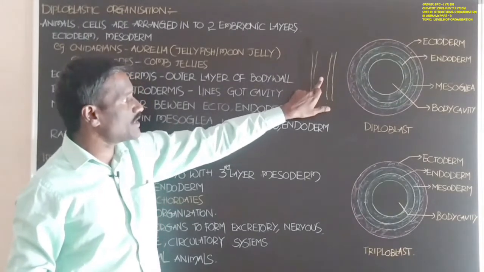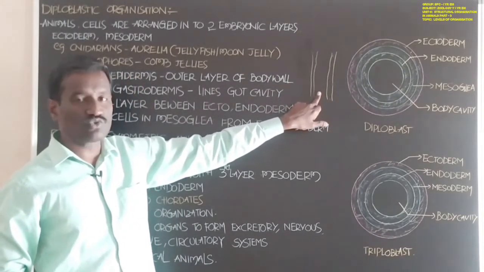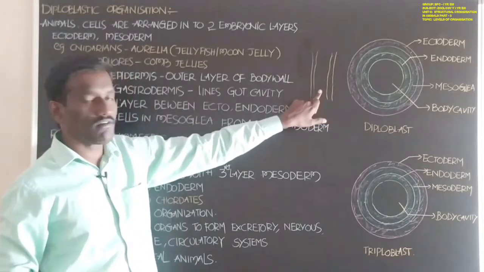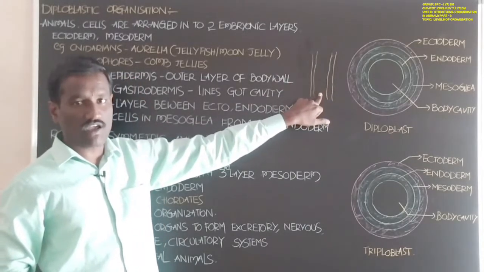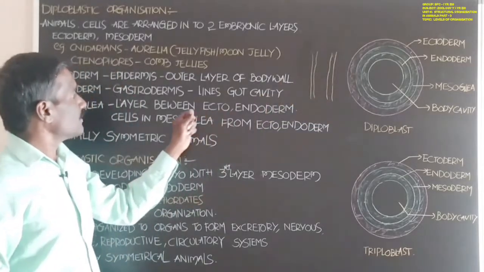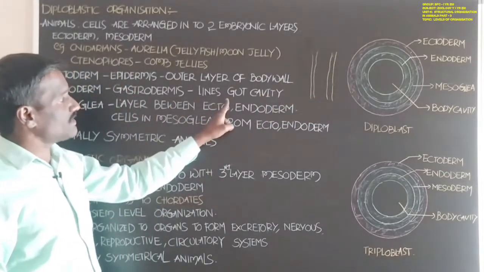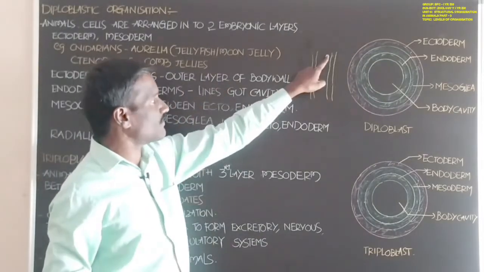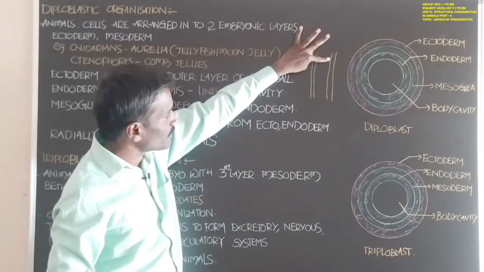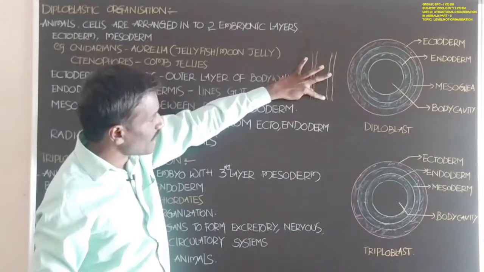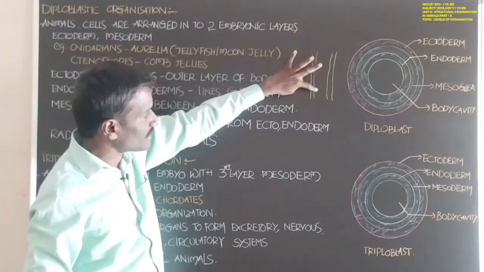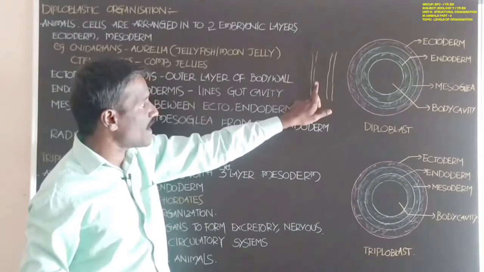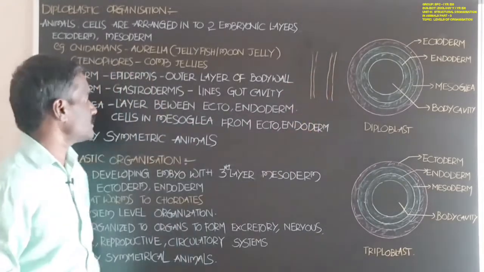The body cavity present in these animals which show diploblastic organization is called the gastrovascular cavity. It is also called the gut cavity. Gastrodermis lines the gut cavity.